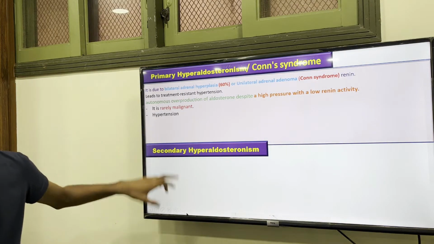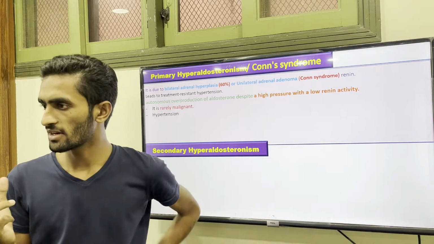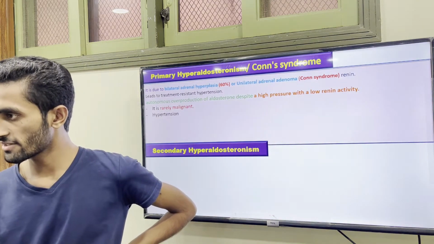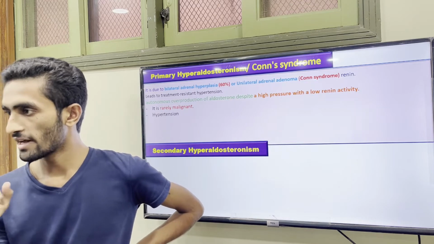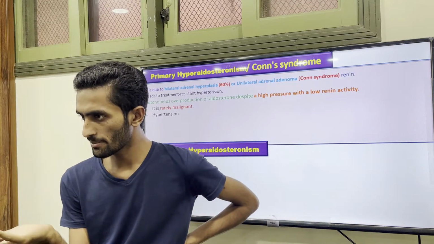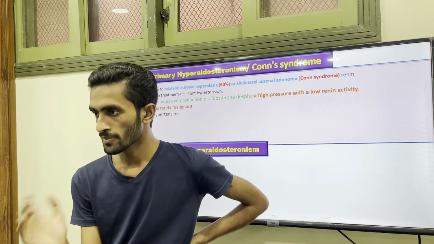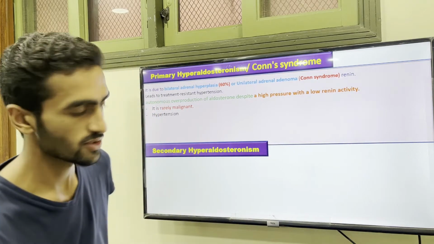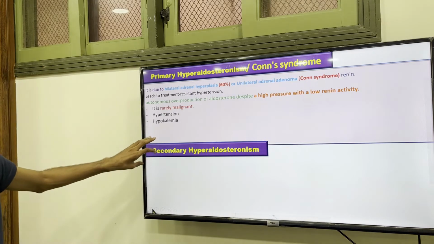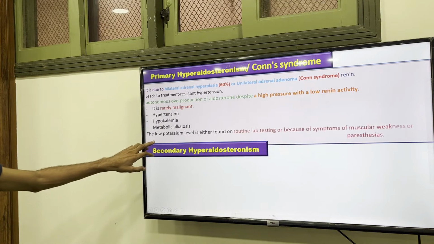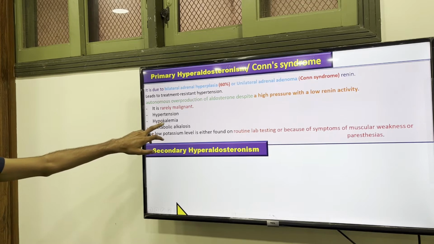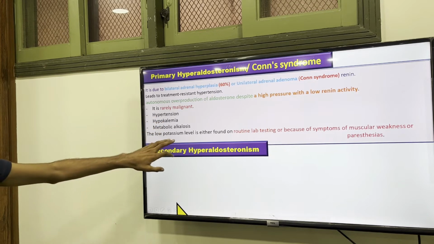So it's rarely a malignant type. So what will happen when aldosterone is high? Our blood pressure will be increased. We see hypernatremia, hypokalemia, and alkalosis. So these conditions are our findings: hypokalemia and metabolic alkalosis and hypernatremia, you can say low potassium level.